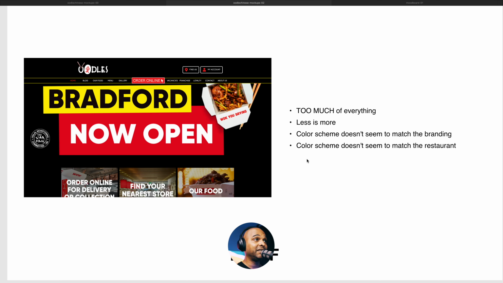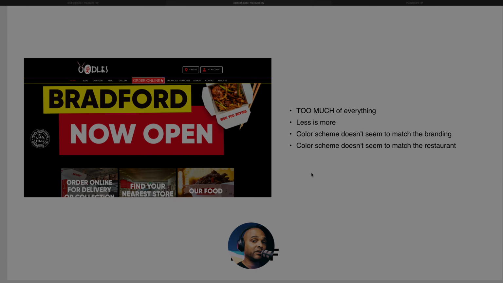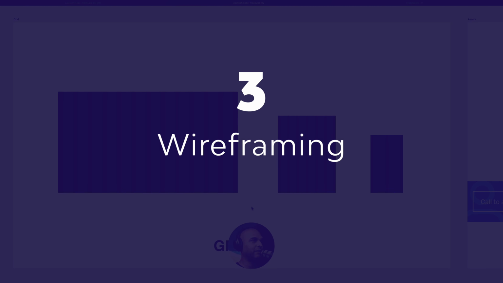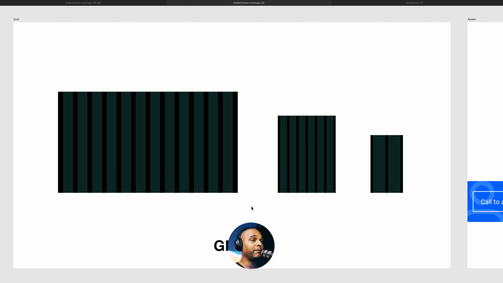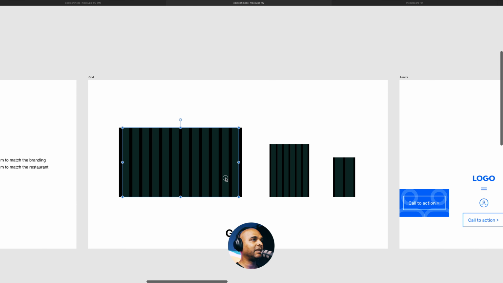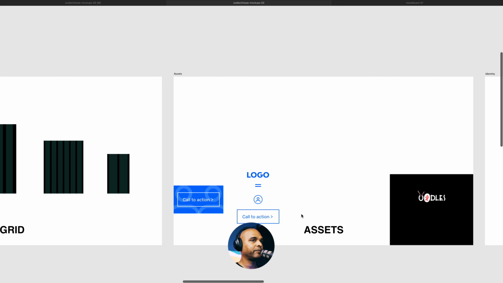So our mission is to declutter everything, make sure that there is some visual hierarchy, and also make sure that the color scheme matches the branding and the restaurants. Next, wireframing. So with all the info we got from the mini audit, we can start wireframing, and this is a grid that I have in my starter file, and we can use that later.